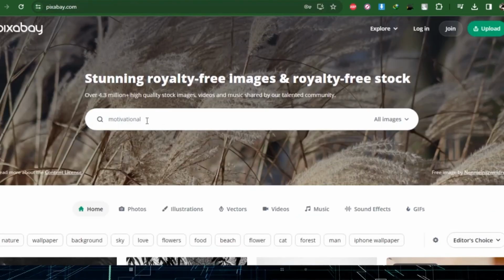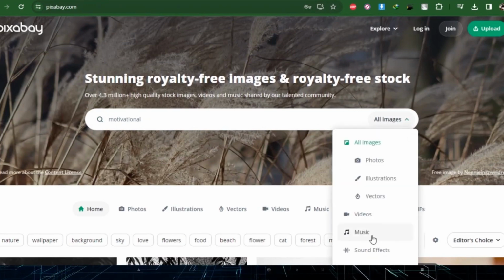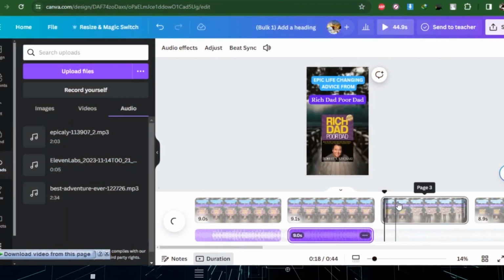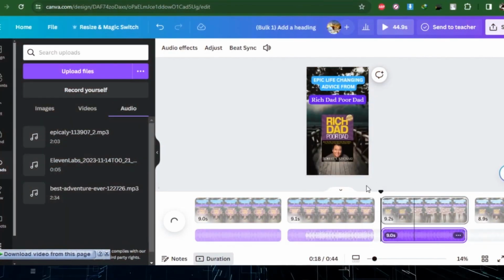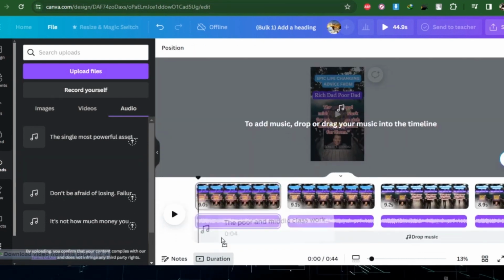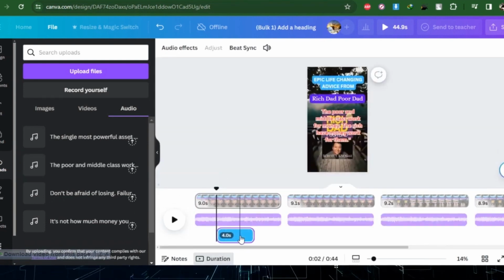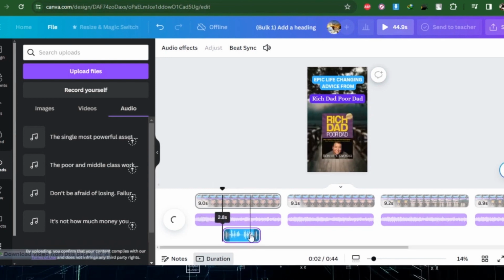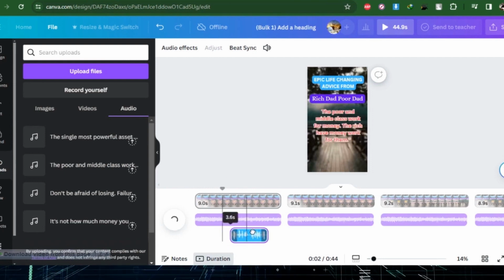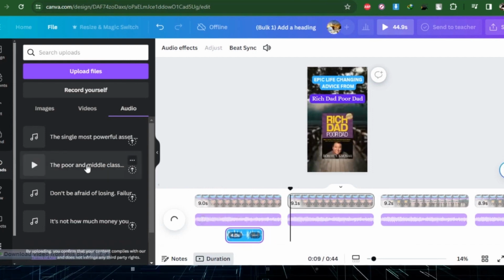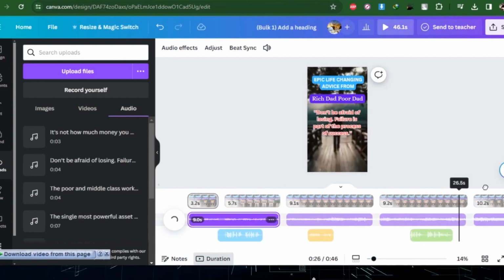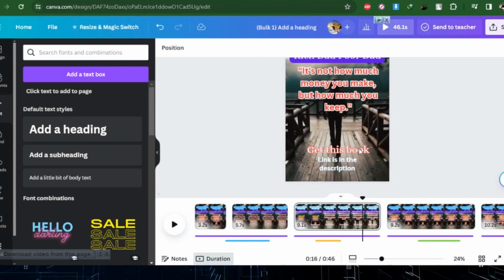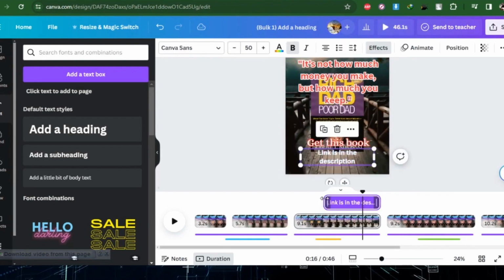Then we need to add background music. For that, I will use Pixabay copyright-free music. You can select suitable background music from here and then upload it to Canva. You must add that music to all 5 clips. The next step is adding the voiceovers to these clips. Select the suitable voiceover that you created from 11 Labs and add it to a suitable clip. Make sure to add the voiceover after the first 3 seconds because our motivational phrase will appear only after the first 3 seconds. If you want, you can add a new text layer saying, "Get this book, link is in the description." This will help to get some sales through affiliate marketing.